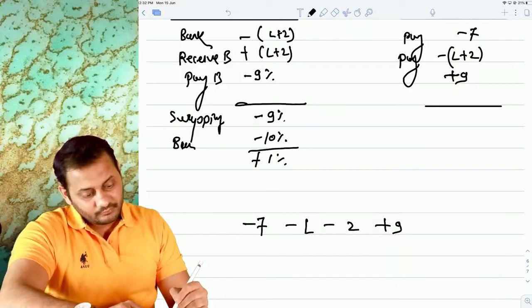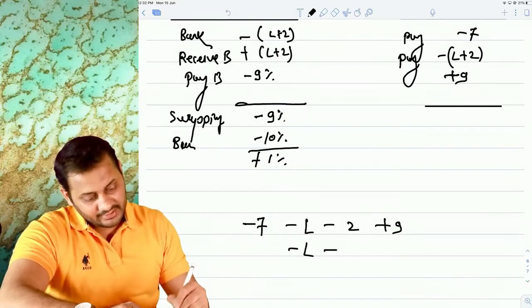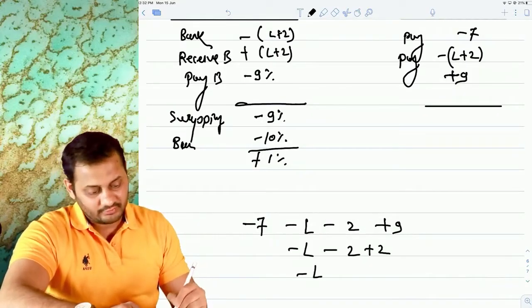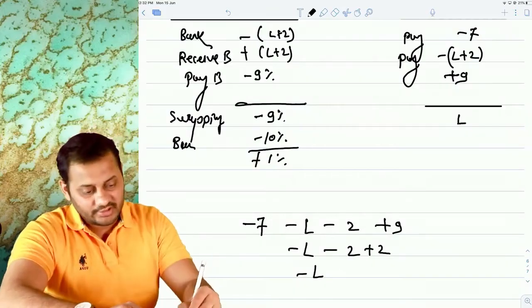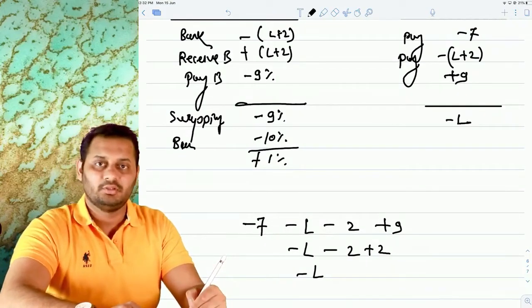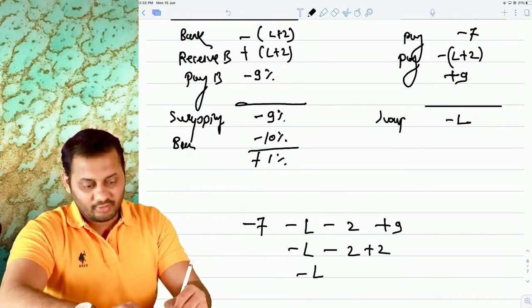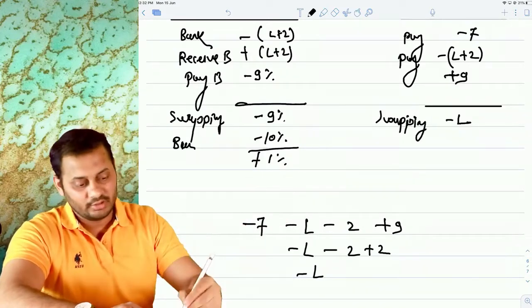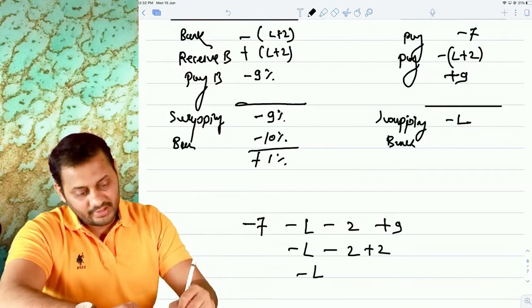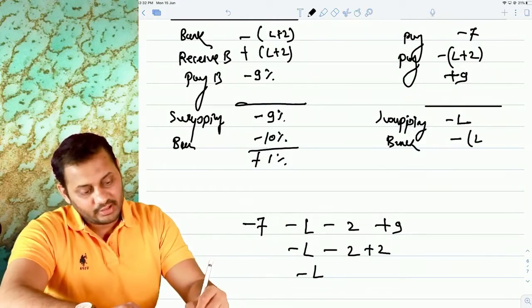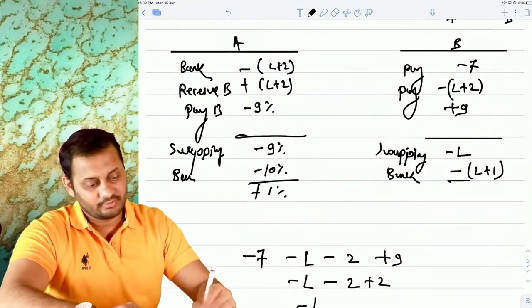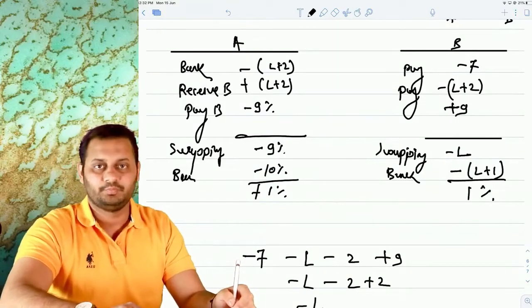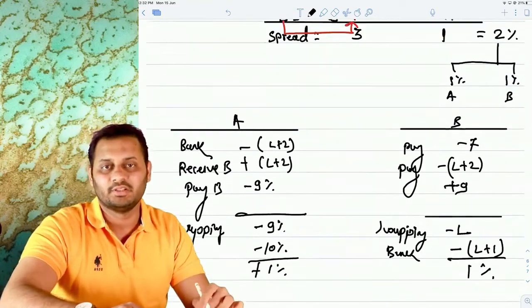So it will be like this again, minus L minus 2 plus 2, and it will be minus L only. So he is paying only LIBOR. In swapping, he wanted a floating rate and he is paying a floating rate only, that is LIBOR. Otherwise, if he would have gone to the bank, he would have had to pay LIBOR plus 1%. So there is a benefit of 1% to him also. This is how the transaction happens, and it's very simple.